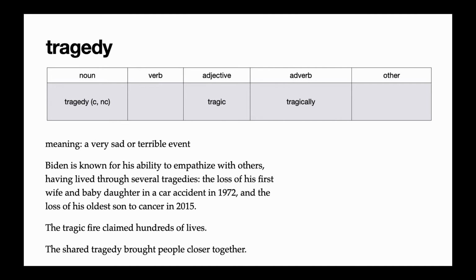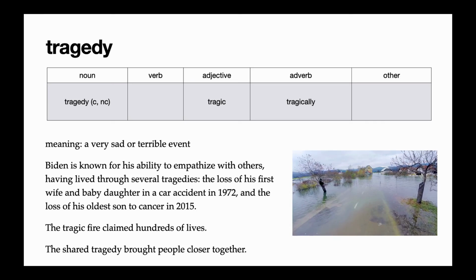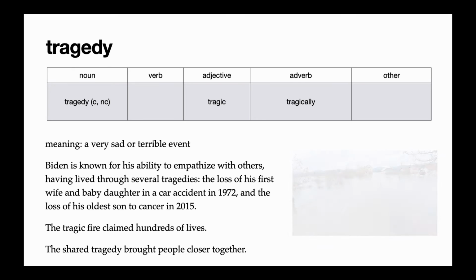Our next word is tragedy. Tragedy can be a count or a non-count noun, meaning a very sad or terrible event. In the reading, we describe several tragedies that Biden lived through, losing his wife and baby daughter, as well as his oldest son. So these are examples of tragedies. In the second example, we have the adjective tragic. The tragic fire claimed hundreds of lives. So you can see that tragedy often involves death, but it doesn't have to involve death. Sometimes a tragedy can just mean a big loss or a very sad event that affects many people.